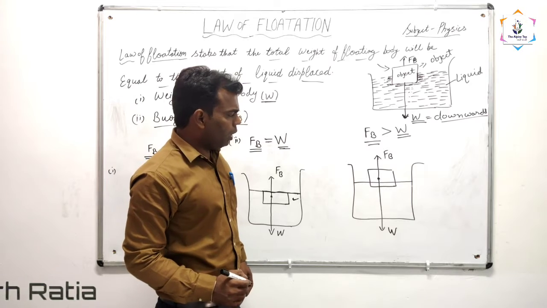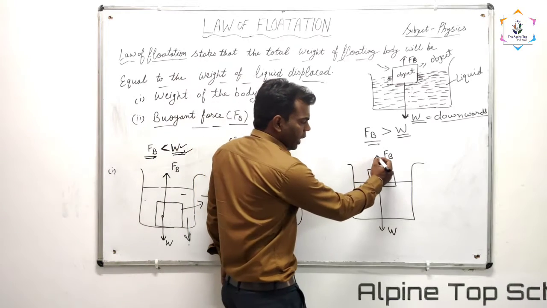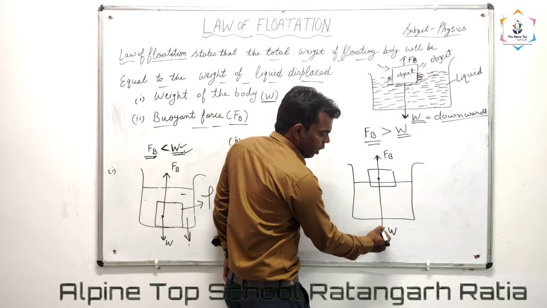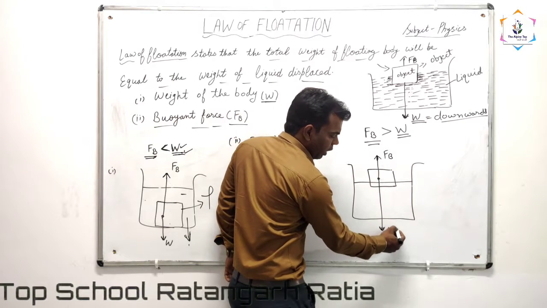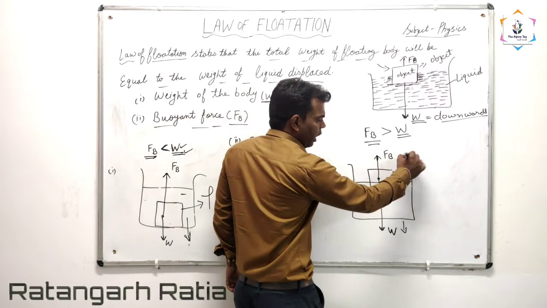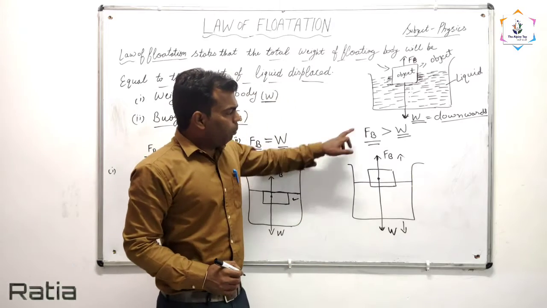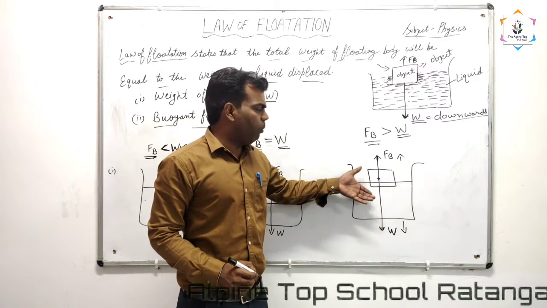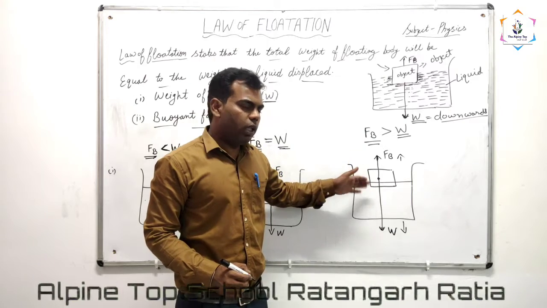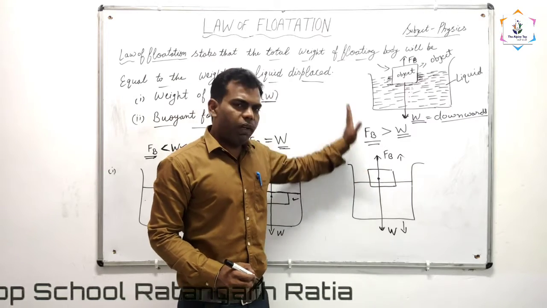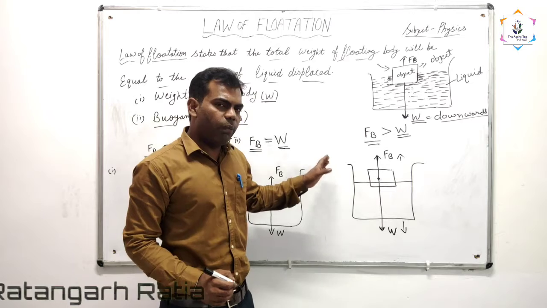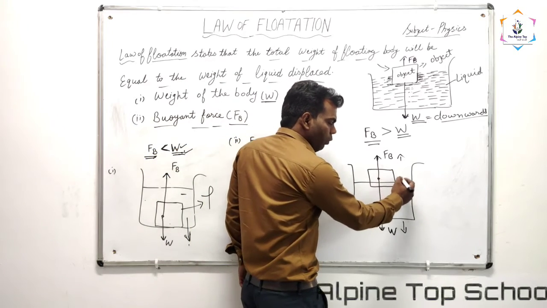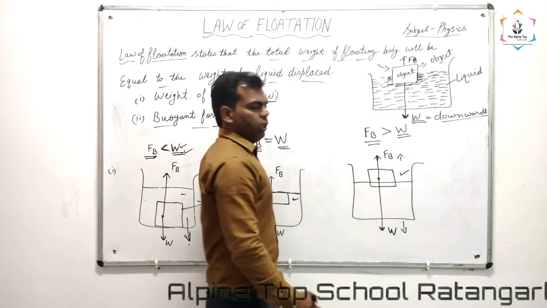Okay. Now see here, buoyant force is acting vertically upward. Weight is acting vertically downward. As we know, buoyant force is more than weight. Then in which direction will the resultant force, the net force, be? The net force will be in the upward direction. That's why the object will float on the surface of the water.